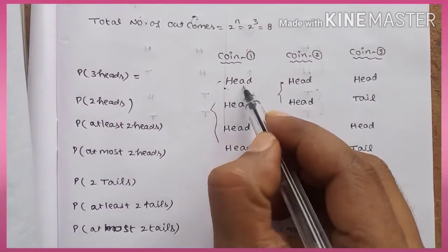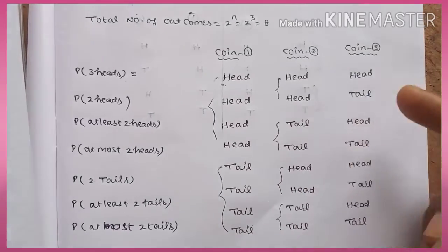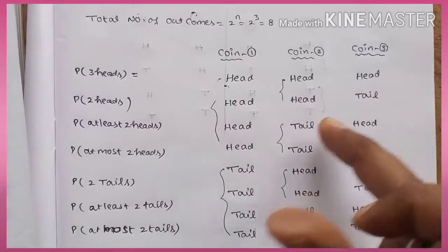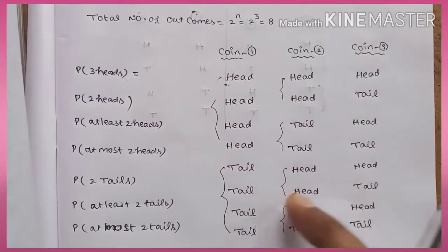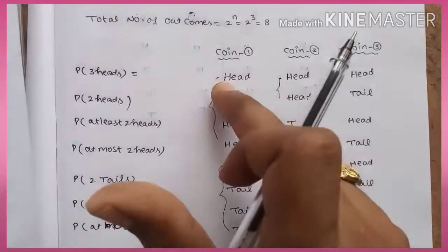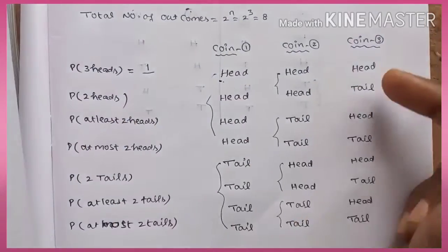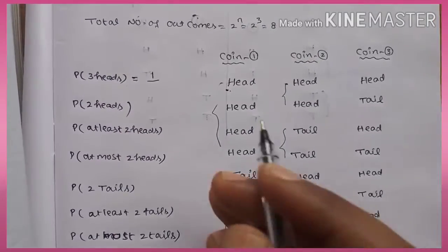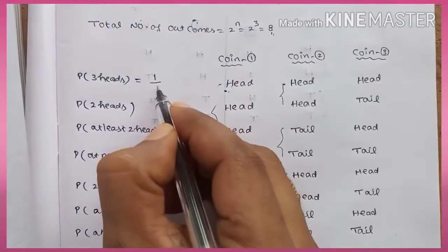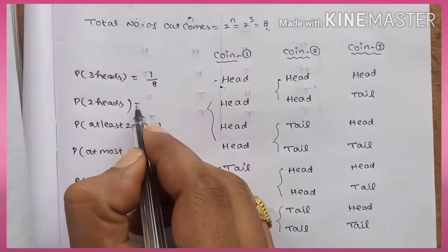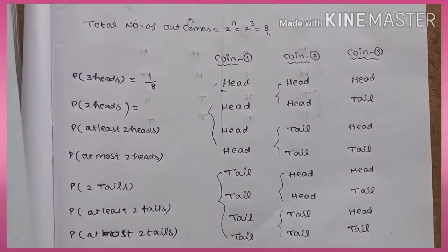All 3 are heads, 1, 2, 3, these are all heads. There is only one possibility of getting all heads. We have in one place 3 coins are heads. So one chance out of how many chances? 8 possible outcomes. So 1 by 8. Okay? Next one, only 2 heads.